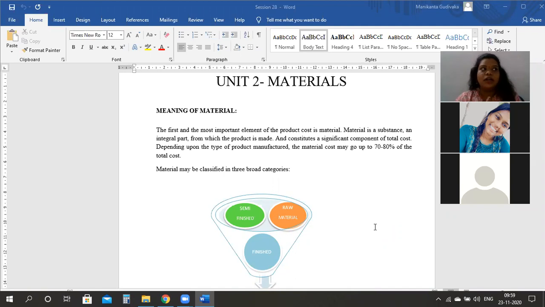See, I'll tell you. After you have taken the material, that material needs to pass through a process to make it a final product. First, we need the wheat grains, and we make that to powder. Yes, that is the semi-finished good. Then we make roti or something out of it. No, that is the final.